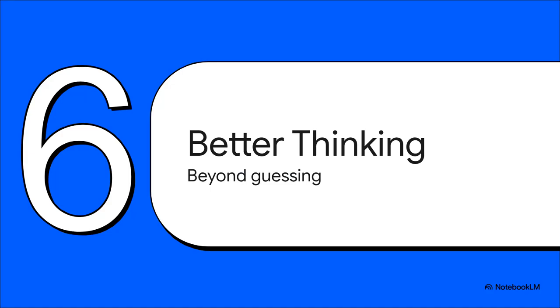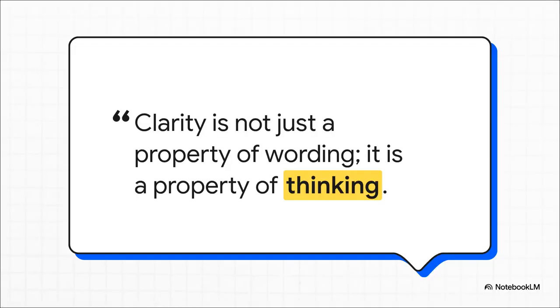And that leads us perfectly into our final section. Section 6, better prompts, better thinking. By applying this framework, prompt writing finally stops being a game of guesswork. I really love this quote. Clarity is not just a property of wording. It is a property of thinking.